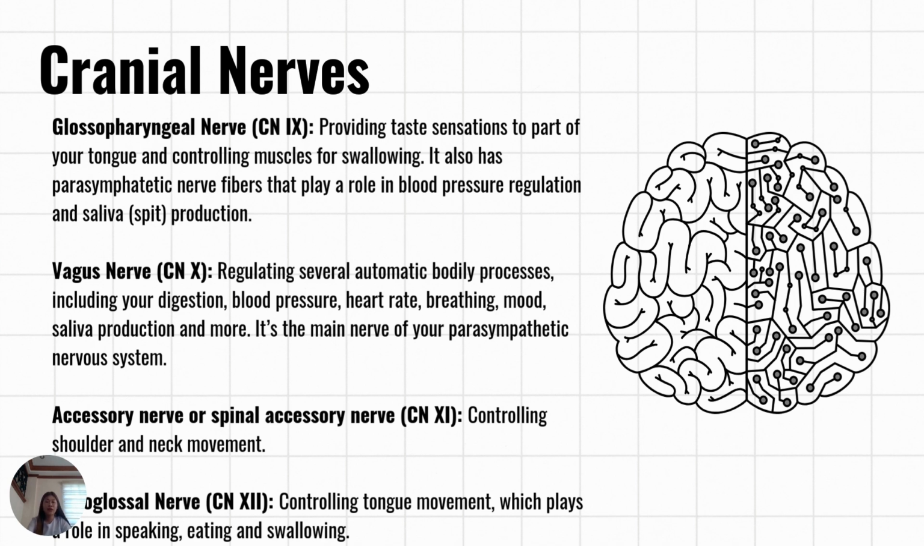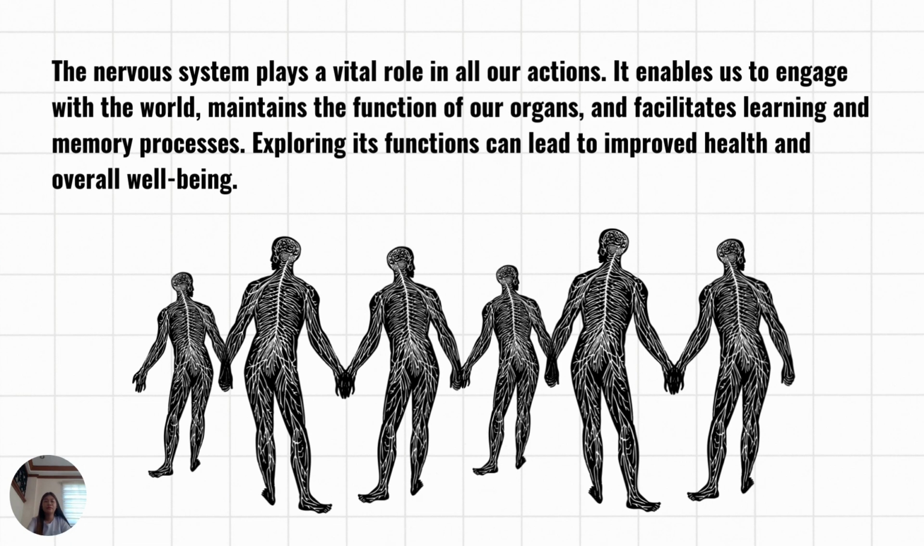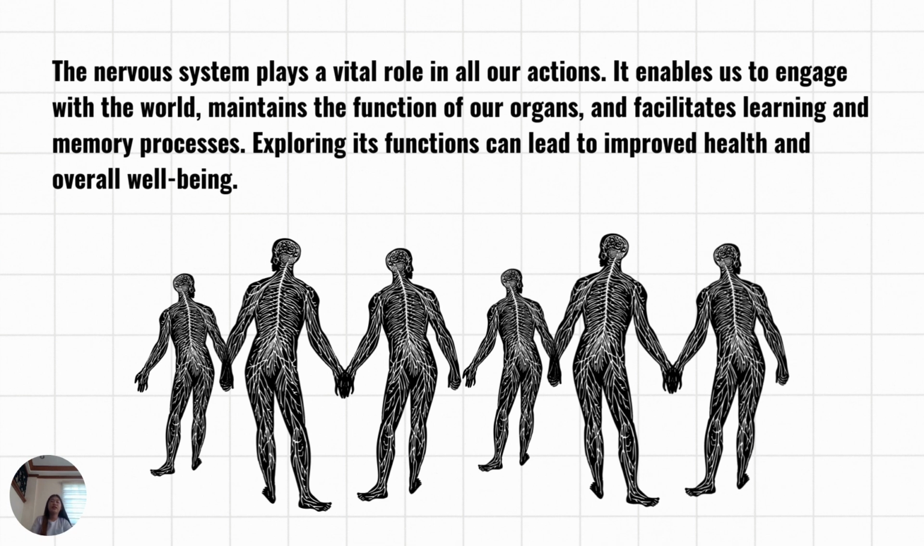So these are the 12 pairs of cranial nerves, and we are now ending with this one. The nervous system plays a vital role in all our actions. It enables us to engage with the world, maintains the function of our organs, and facilitates learning and memory processes. Exploring its function can lead to improved health and oral well-being.